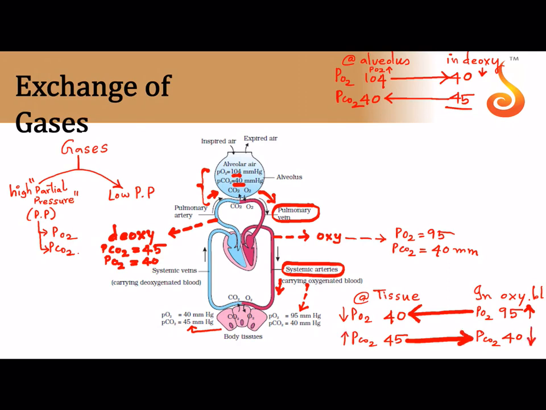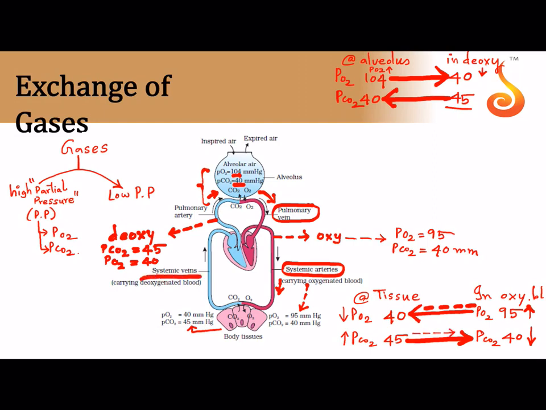In the oxygenated blood, the partial pressure of carbon dioxide is low. So remember the direction of movement. Here also it was from higher partial pressure to lower partial pressure. So you can imagine the oxygenated blood is giving away all its oxygen to the tissue here, and it is taking up all the carbon dioxide.